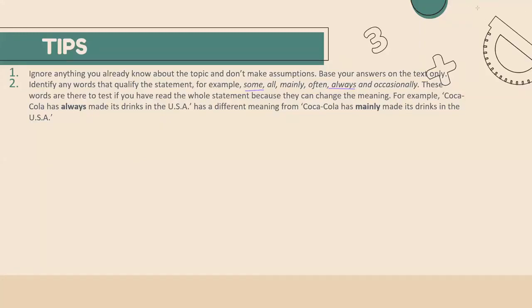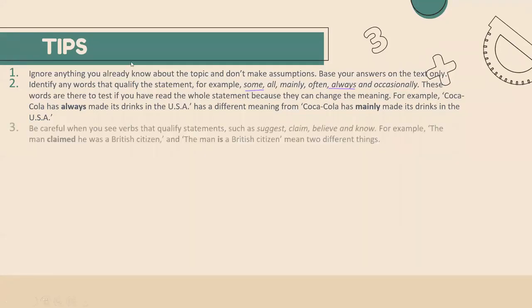All right. Next is, be careful when you see verbs that qualify the statements, such as suggest, claim, believe, know. Just have a look at the example: the man claimed he was a British citizen, and the statement given in the passage, the man is a British citizen. There is a big difference between these two sentences.